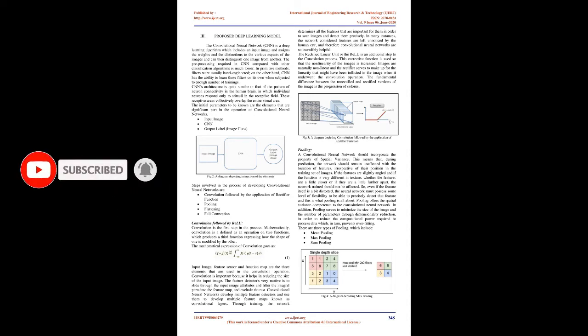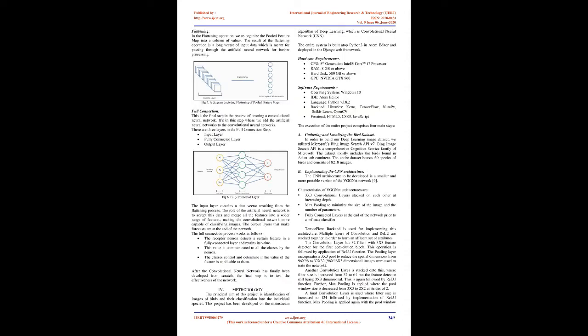The initial parameters to be known are the elements that are a significant part in the operation of convolutional neural networks. Input image, CNN, output label, image class. The steps involved in developing convolutional neural networks are: convolution followed by the application of rectifier function, pooling, flattening, and full connection. Convolution followed by ReLU. Convolution is the first step in the process. Mathematically, convolution is defined as an operation on two functions, which produces a third function expressing how the shape of one is modified by the other.